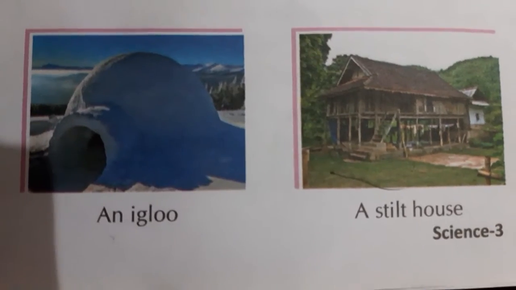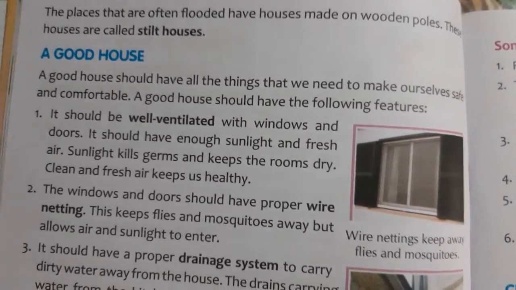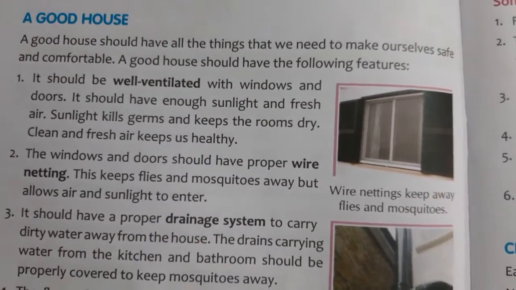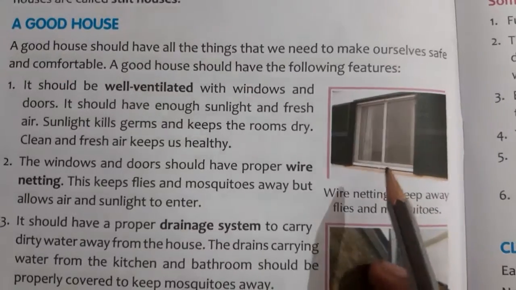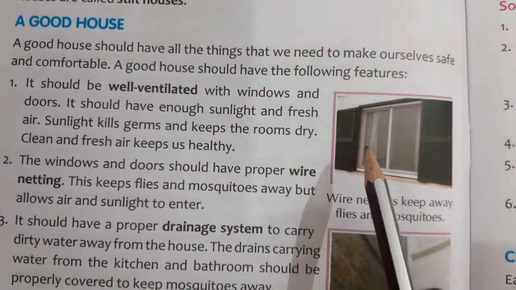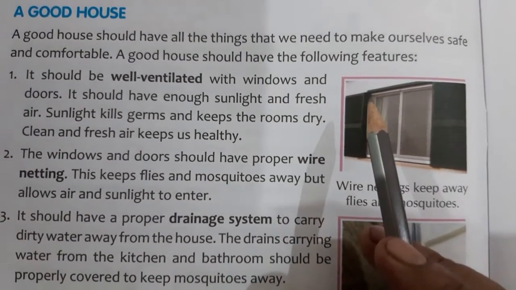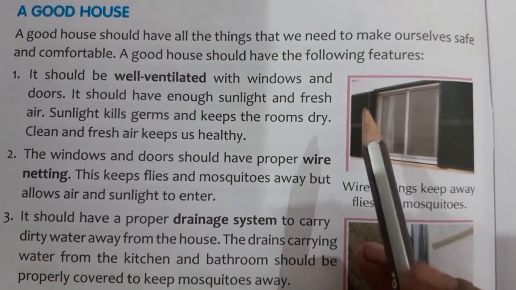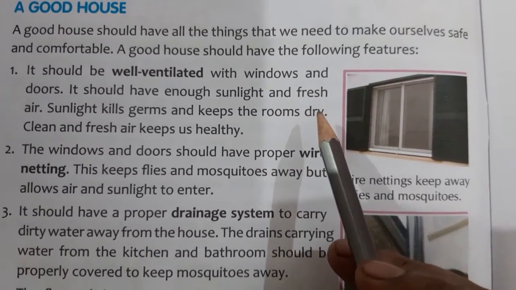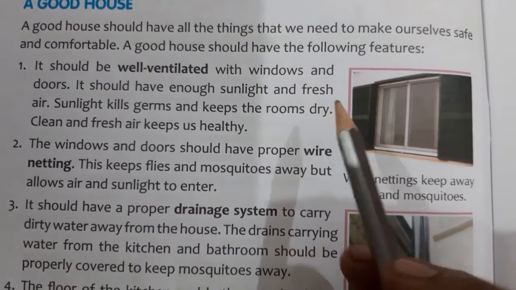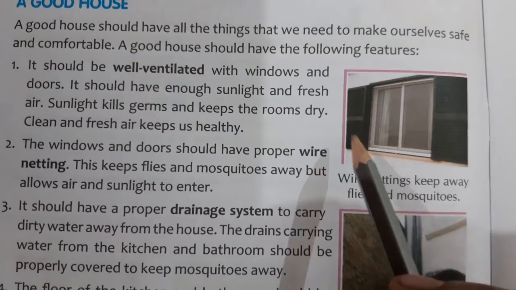Now next is about a good house. Do you know what a good house is? The place where you live is a good house because you are living in it, but physically we call the house a good house if it is properly ventilated.